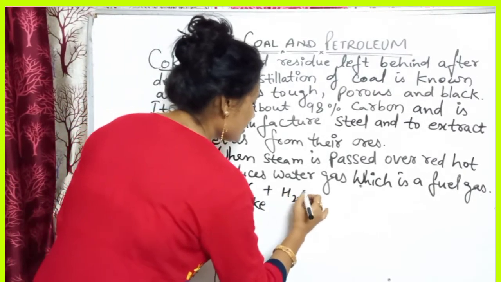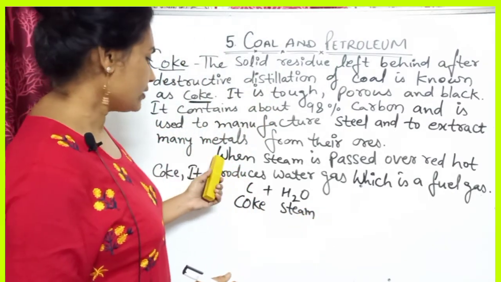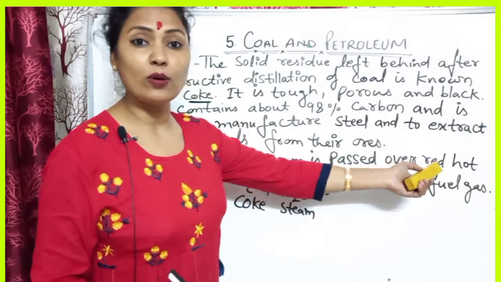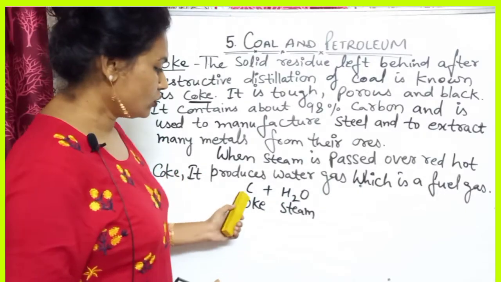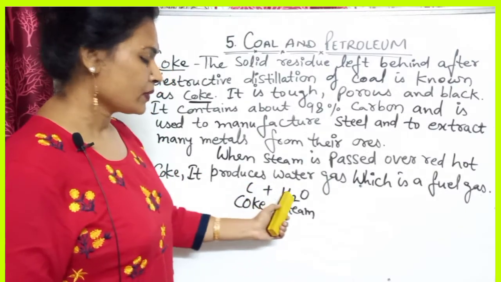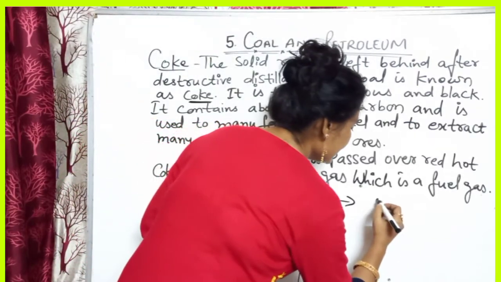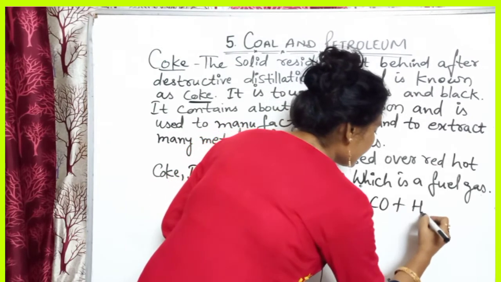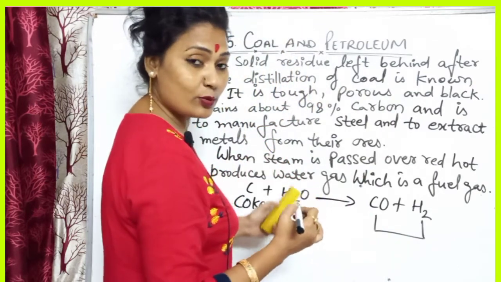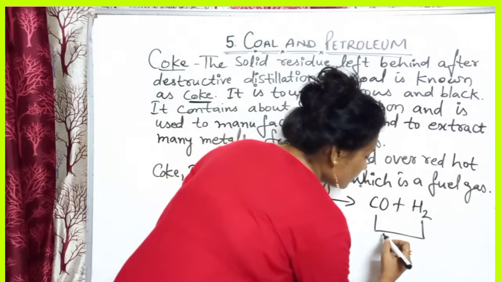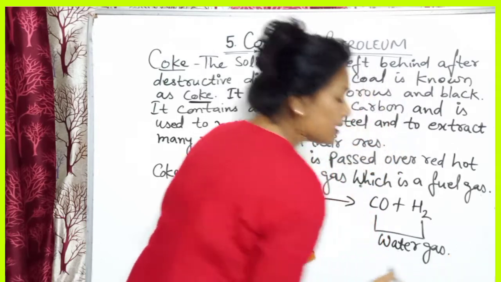When steam is passed over red hot coke, it produces water gas, which is a fuel gas. So C plus H2O, C is coke, H2O is steam, produces water gas, that is carbon monoxide and H2. This is known as water gas. It is a fuel gas.